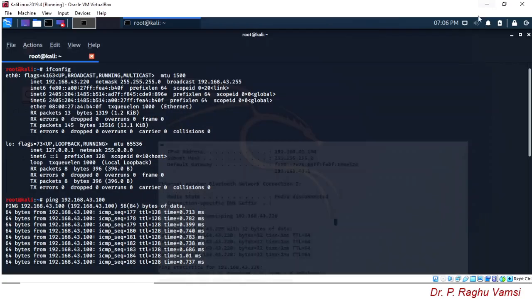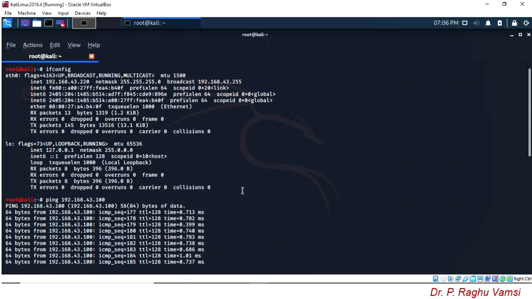That is the reason, if you look at Kali Linux, we have pinged the host computer. The host computer is a Windows 10 computer. So here 64 bytes received from the so and so IP address. This particular IP address is of the Windows 10 computer, that is, the host computer.